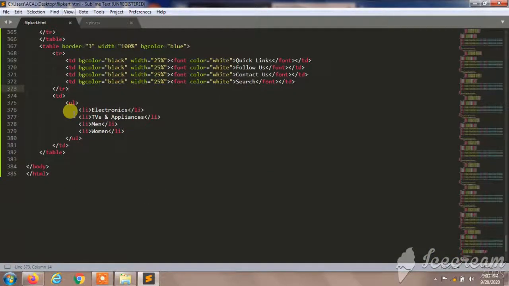So I'll copy this, from td to td. I'll include some information over here. I'll change the font color into white, so it appears white on our blue background. It builds properly, and color will be white.